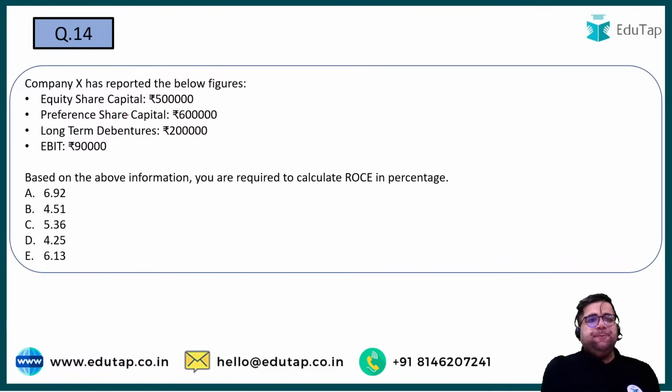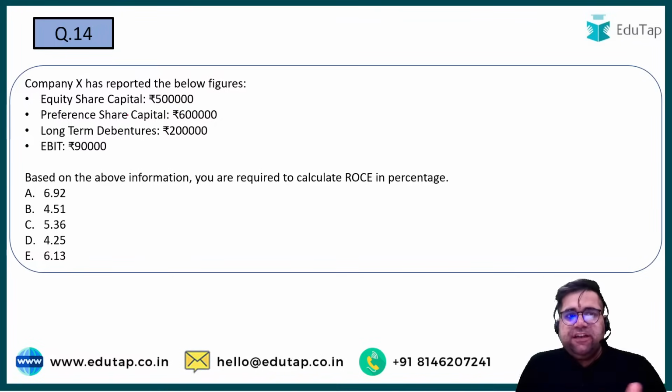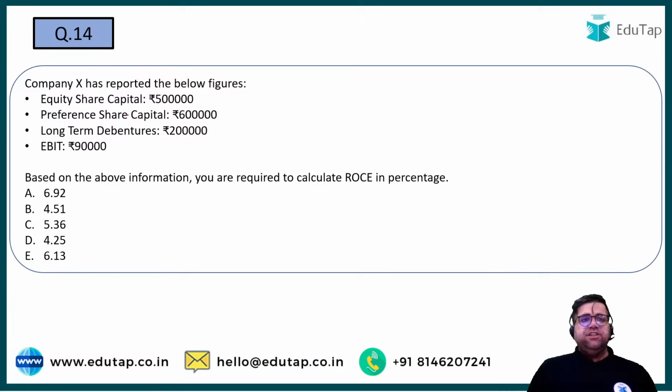Question number 14. Company X has reported the following figures. So you have equity share capital, preference share capital, and long-term debentures. EBIT, earnings before interest and taxes, is given as 90,000. Now from the above information, you have to calculate ROCE, return on capital employed, in percentage form. Now this is a previous year question only, by the way.